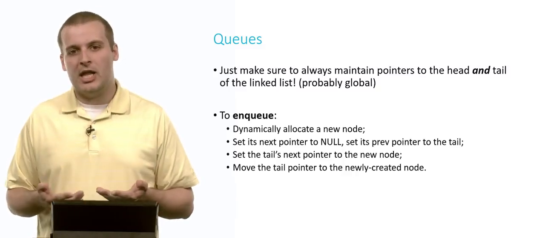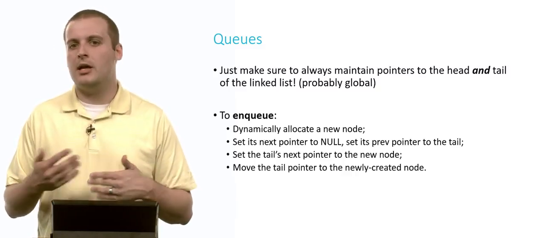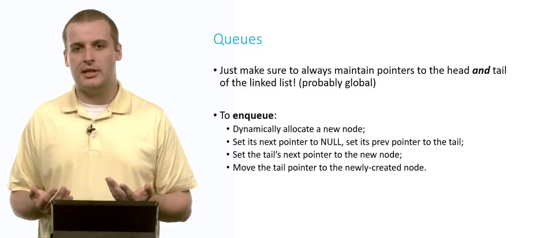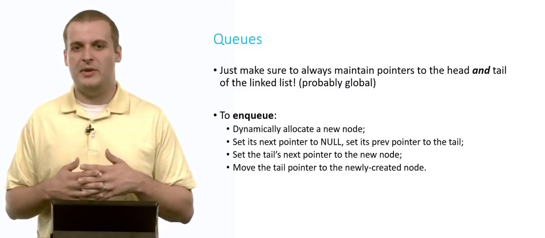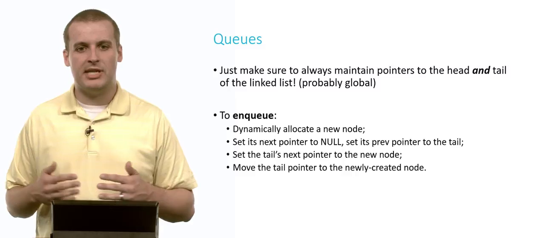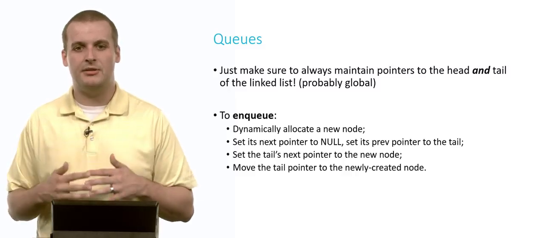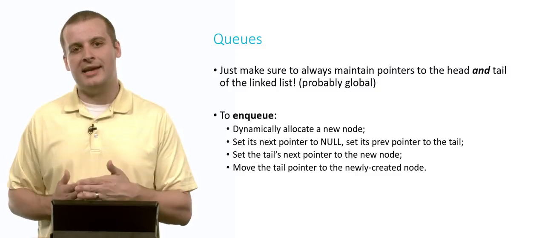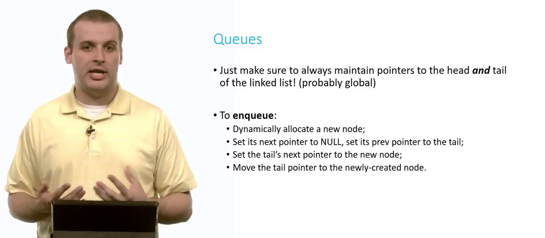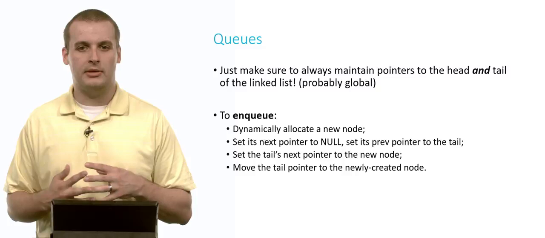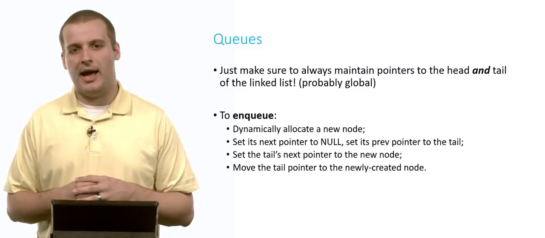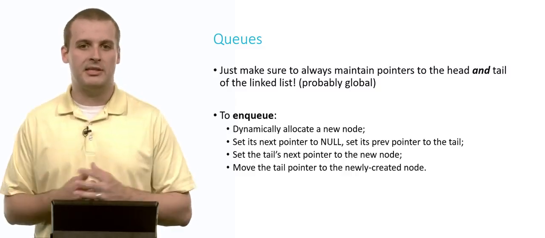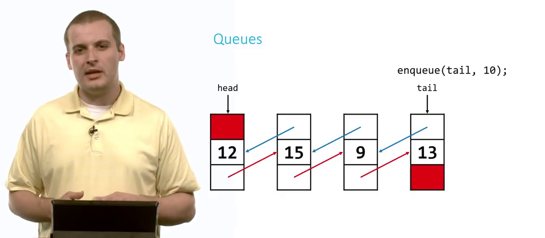But now if we want to add a new element, what do we have to do? Well, we just malloc, or dynamically allocate, our new node for ourselves. And then, just like when we add any element to a doubly linked list, those last 3 steps are all about moving the pointers in the correct way so that the element gets added to the chain without breaking the chain or making some sort of mistake whereby we accidentally orphan some elements of our queue. Here's what this might look like.